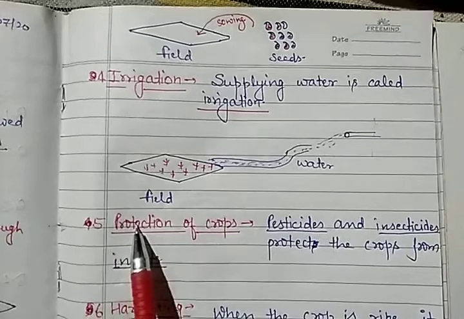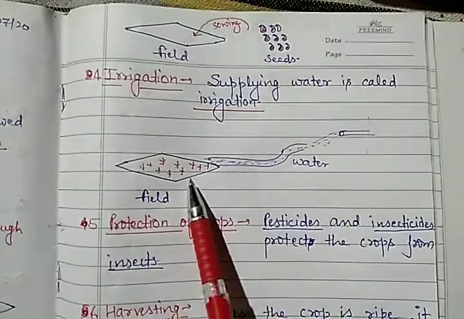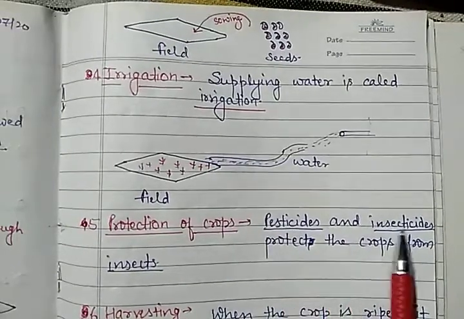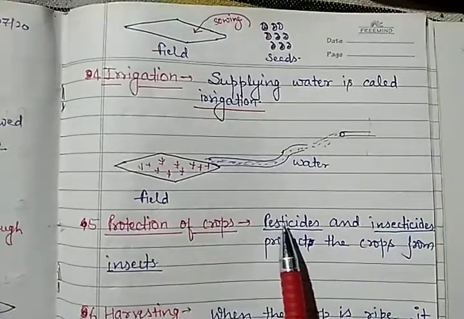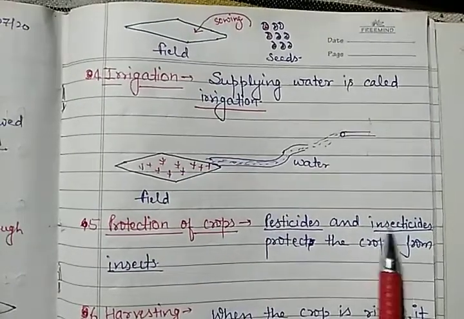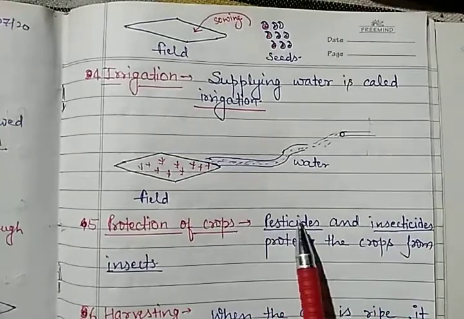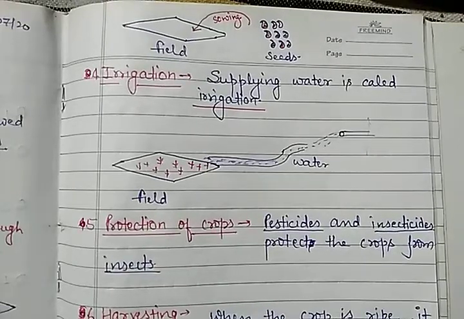What is the fifth step? That is protection of crops. For the protection of our crop, pesticides and insecticides are going to be spread here. What is the role of these pesticides as well as the insecticides? They are going to protect our crop from pests as well as insects.